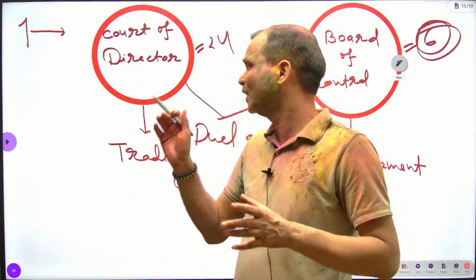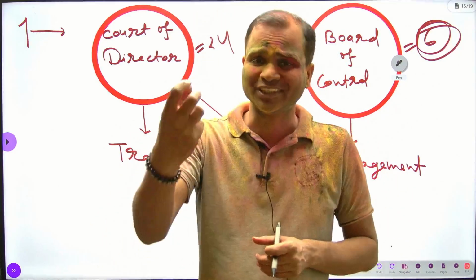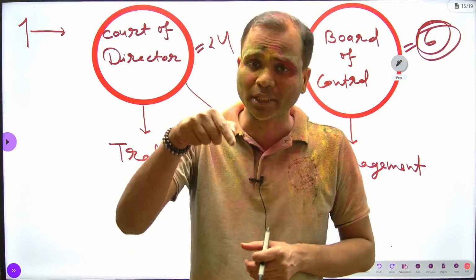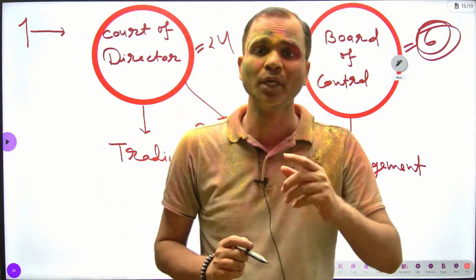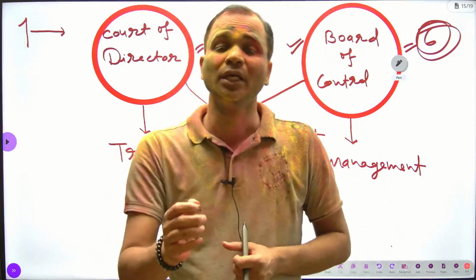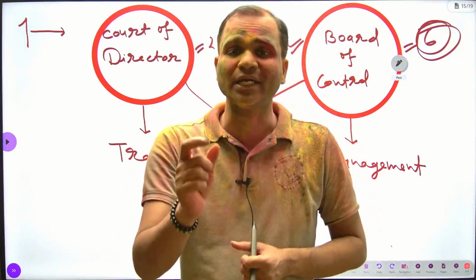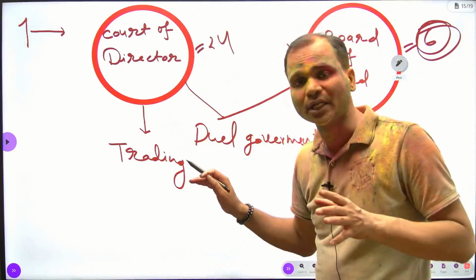Now William Pitt decided that there is a need for a separate body within the company to control the political affairs. It means the British government was going to take away the political affairs and management of the company from the Court of Directors.